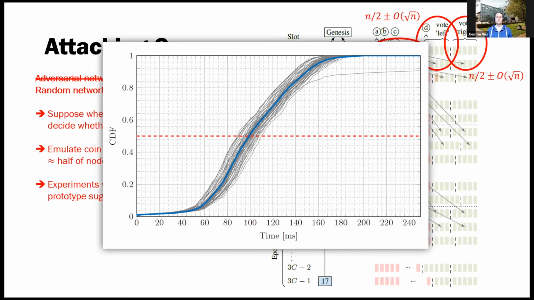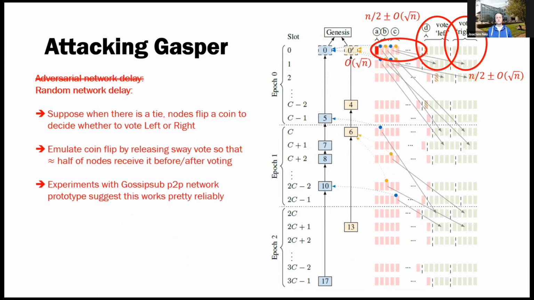And what you can see is that after about 100 milliseconds, a message has been received by roughly 50% of the nodes. But more importantly, it's pretty consistent. It happens rarely that it exceeds 60%, and it happens rarely that it reached less than 40%. And so if the adversary can compensate for this, then we're back in business again.